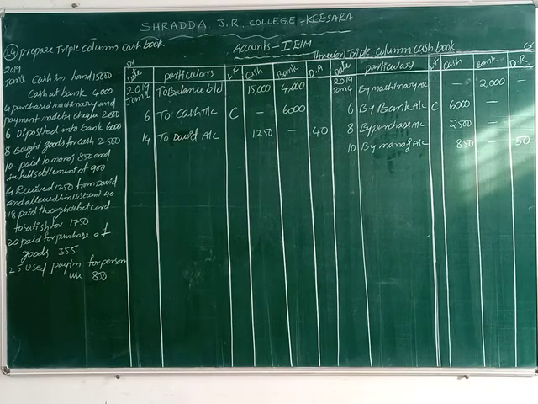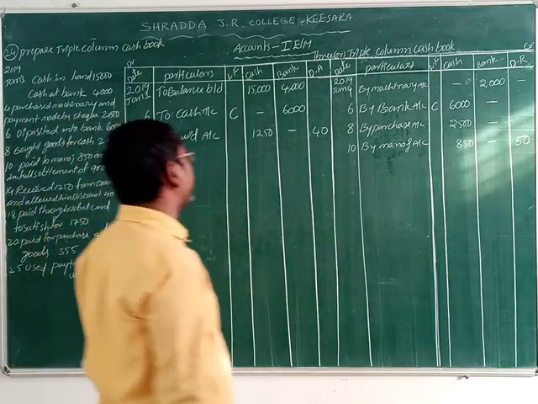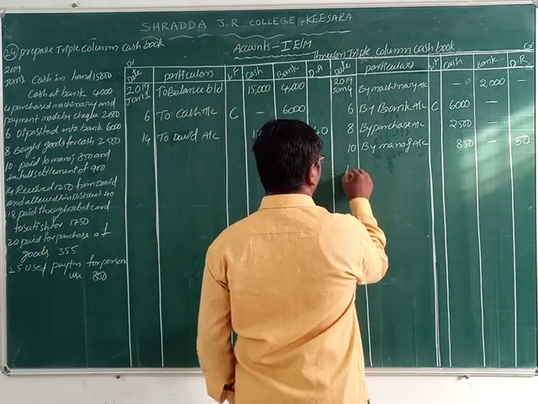So this time who is the giver? Bank is the giver. That's why we record on the credit side. Which account do we record it in? Bank account. 1750. Mr. Satish is receiving. That's why we write 18th date, by Satish account.